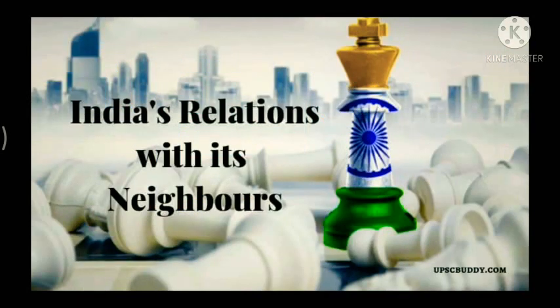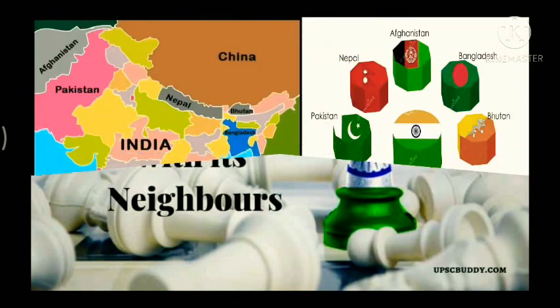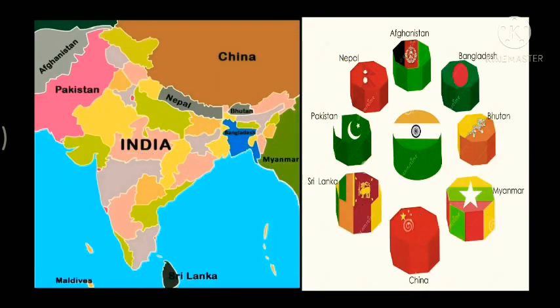Now, India has had strong geographical and historical links with her neighbors. India is a land where people believe in cooperation and maintain healthy relationships with its neighbors.